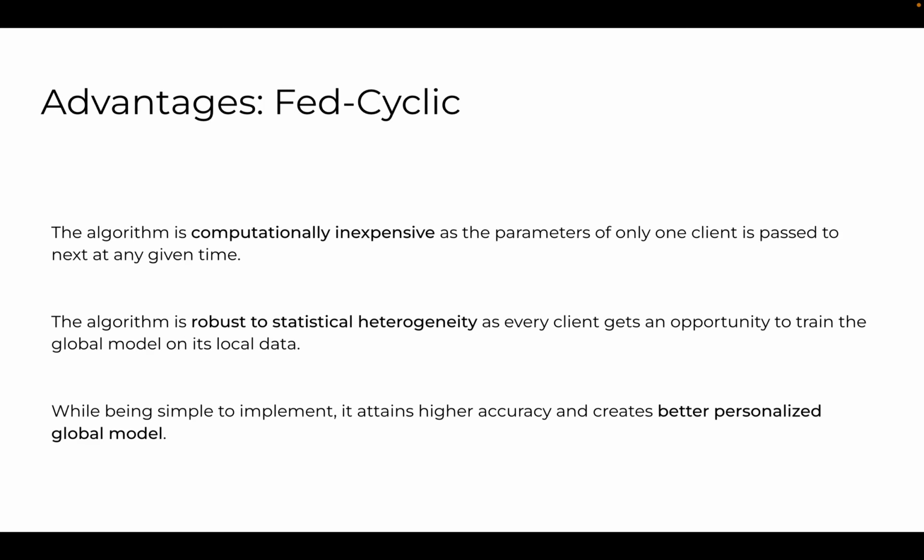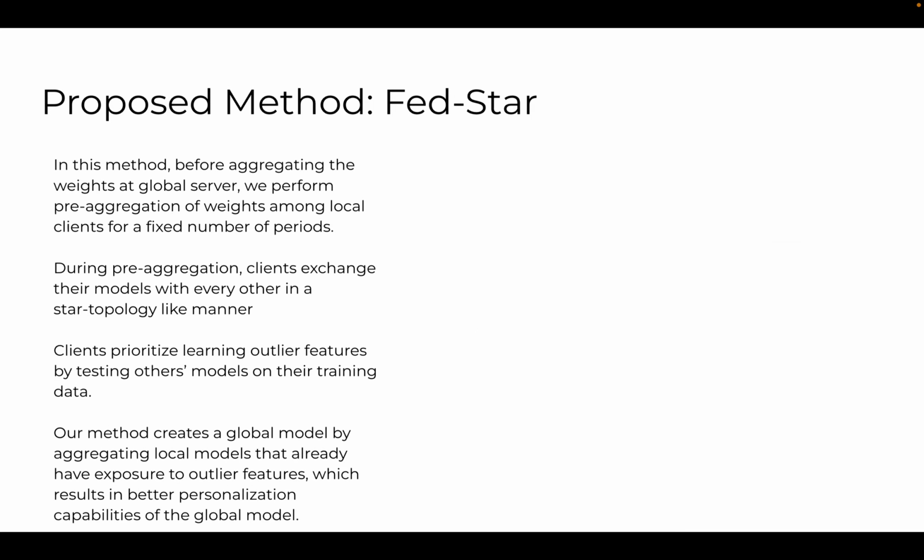So our algorithm is computationally inexpensive as the parameters of only one client are passed to the next at any given time. Our algorithm is robust to statistical heterogeneity as every client gets a fair opportunity to train the global model on its local data. And while being simple to implement, it attains higher accuracy and creates a better personalized global model than our baselines. Now moving on to the next proposed method, Fed-Star.